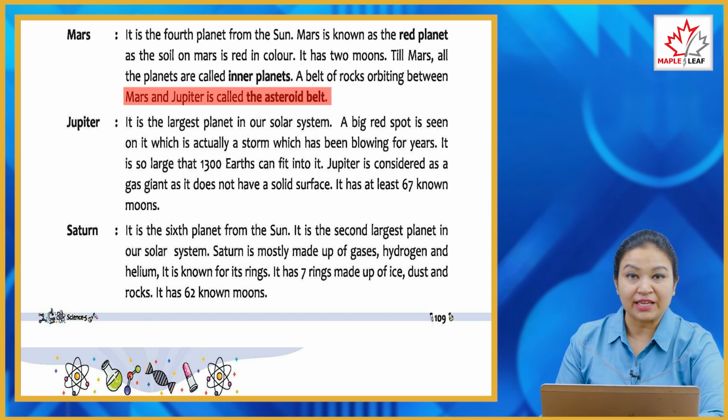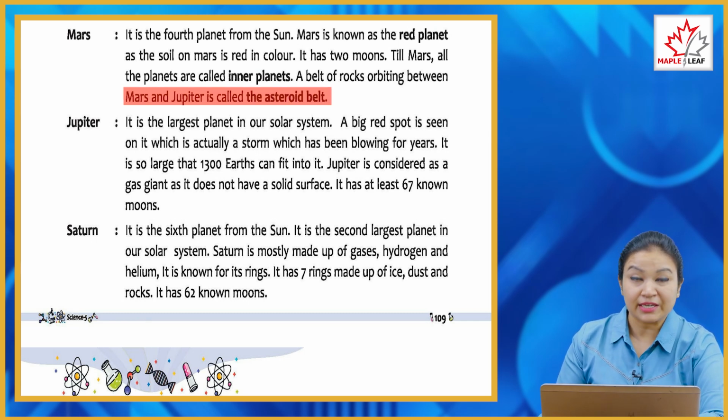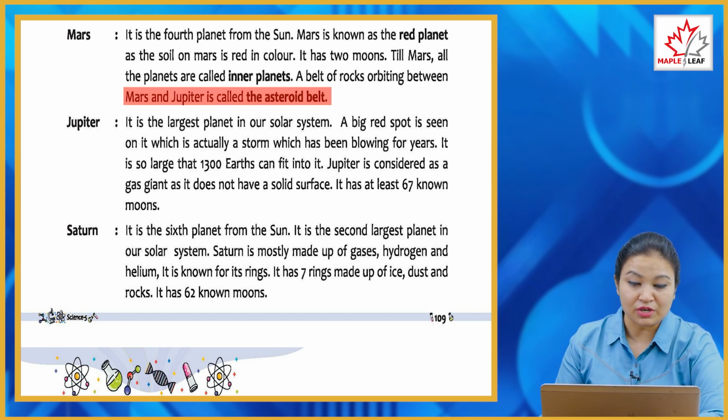So, the fourth planet is Mars, and it is called the red planet because the soil of Mars is of red color.